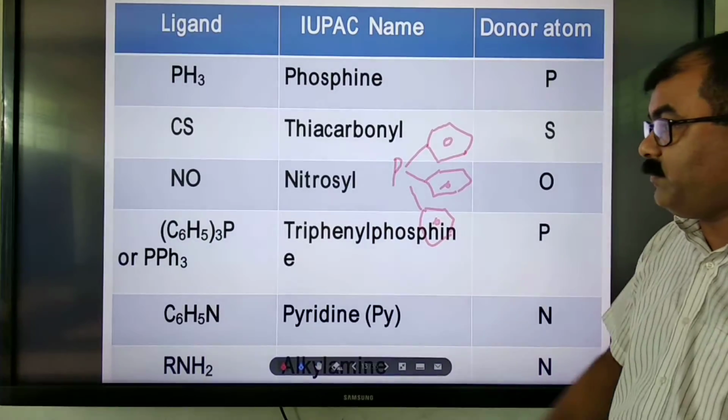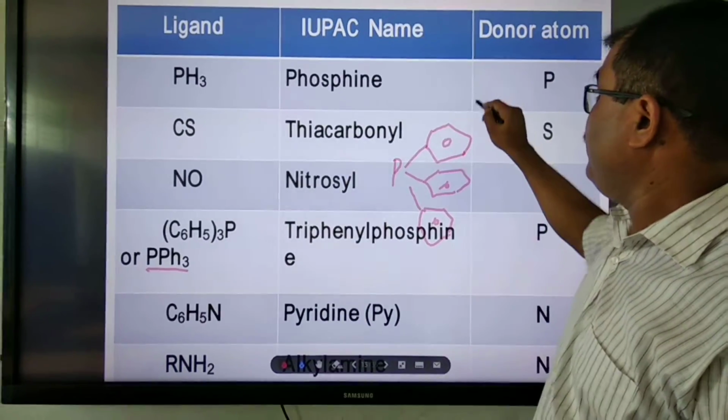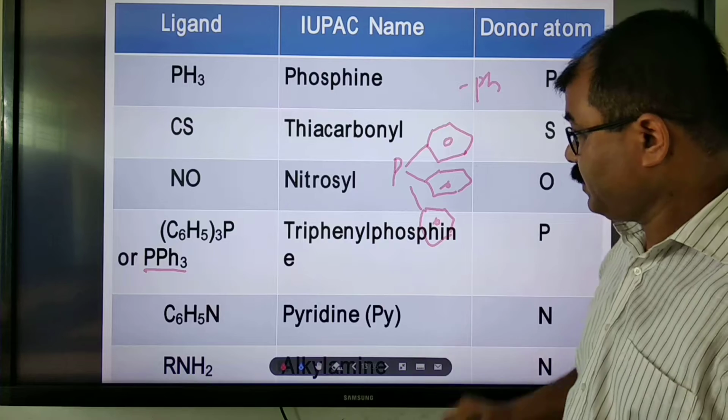It can be written in short form as PPh3, where Ph means the phenyl group. Clear?